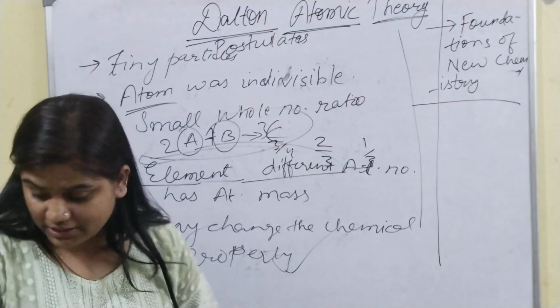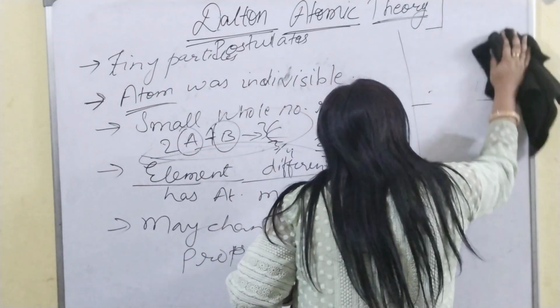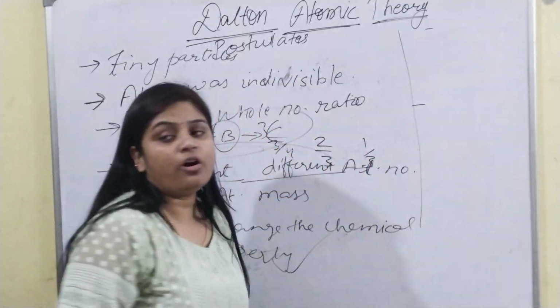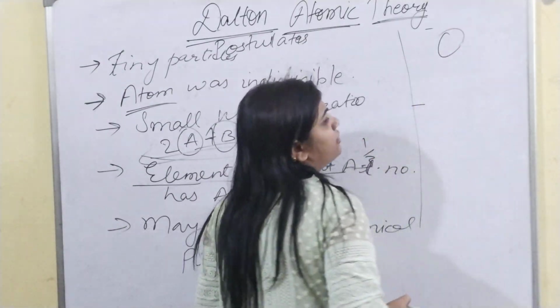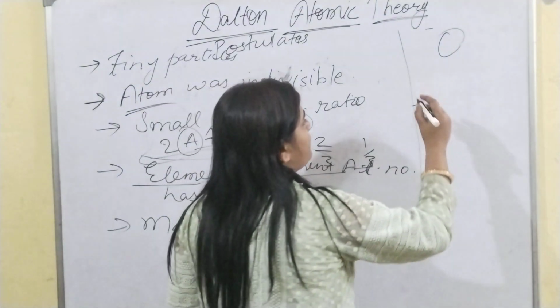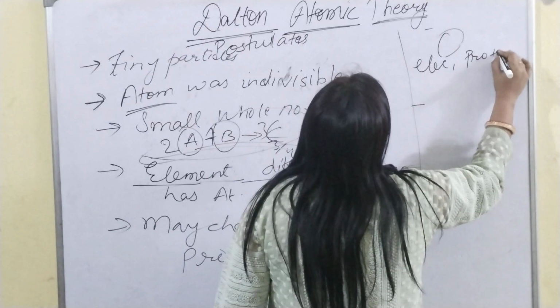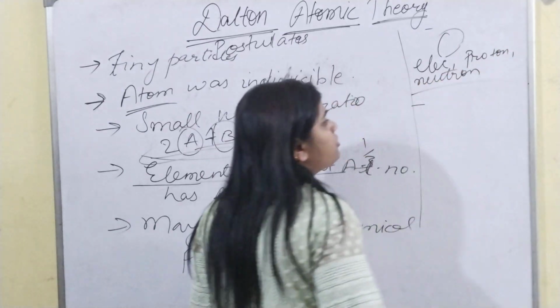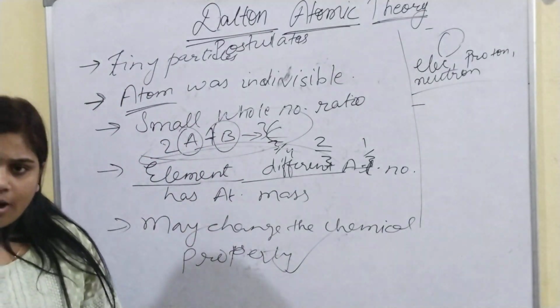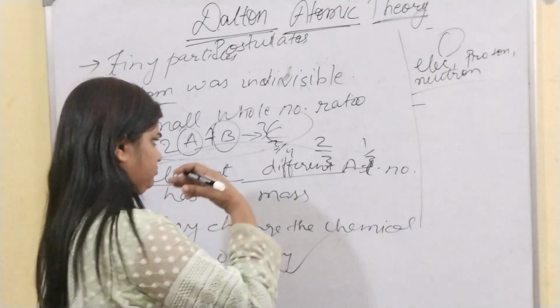The first limitation was that the atom is divisible. The atom has a nucleus and is divided into electron, proton and neutron. And on the basis of these, the atom's atomic number, valency and mass number are decided.